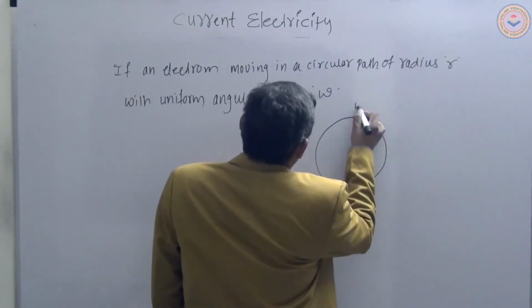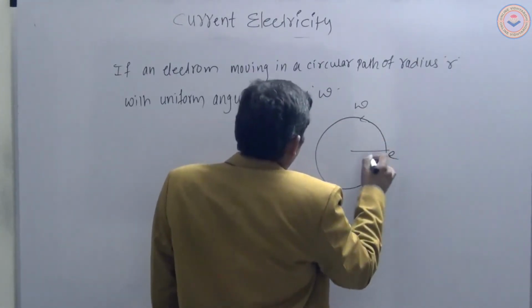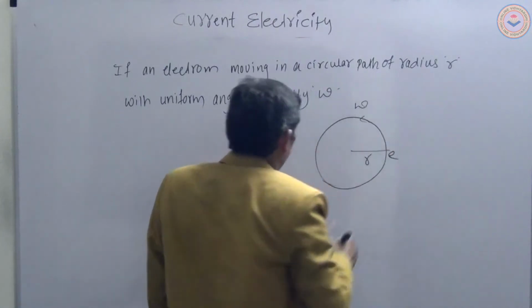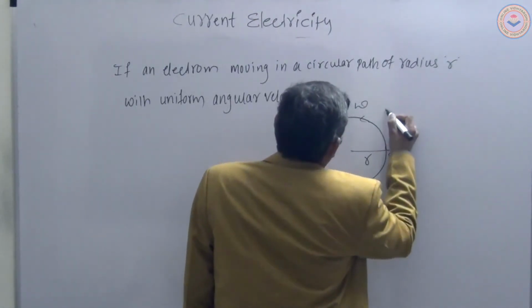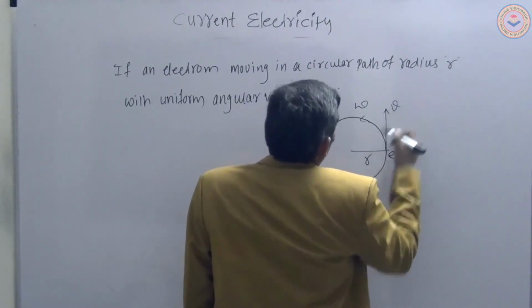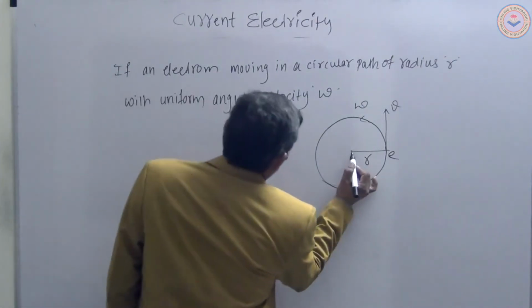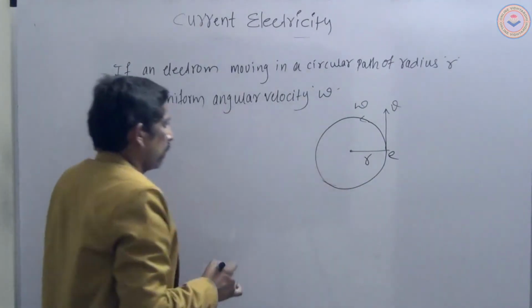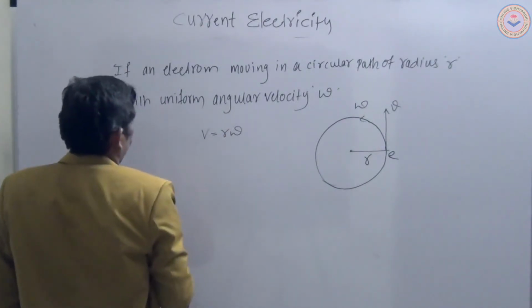The electron is moving like this in a circular path and its radius is r with angular velocity omega. And the electron's linear velocity is always along the tangent, v. This is the center. So we know that v is equal to r omega.